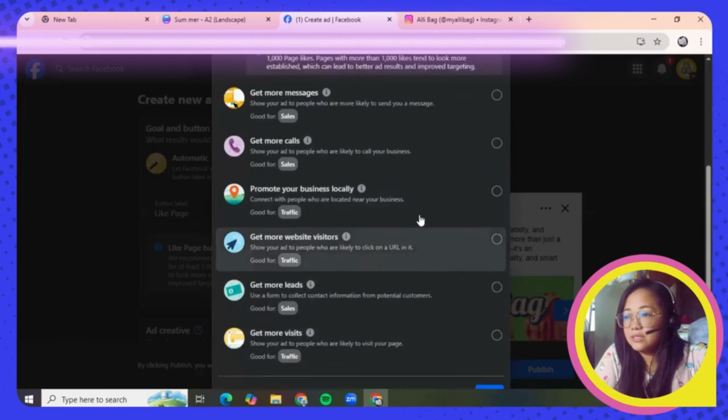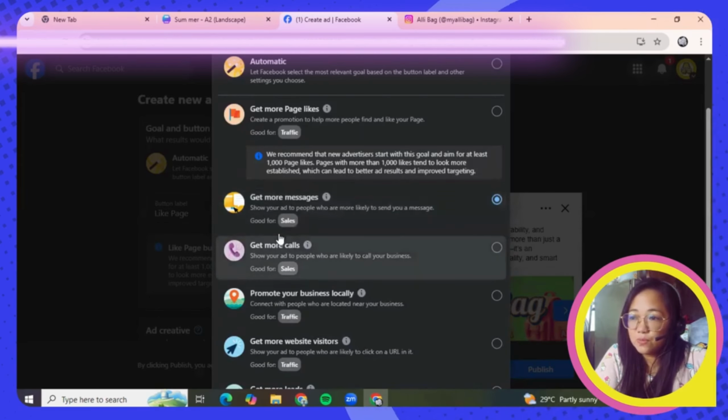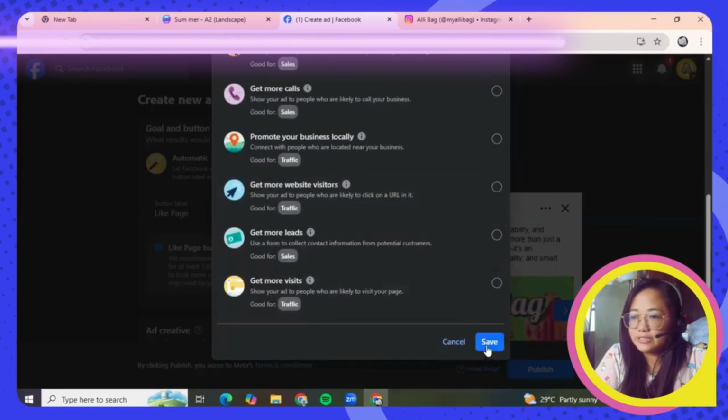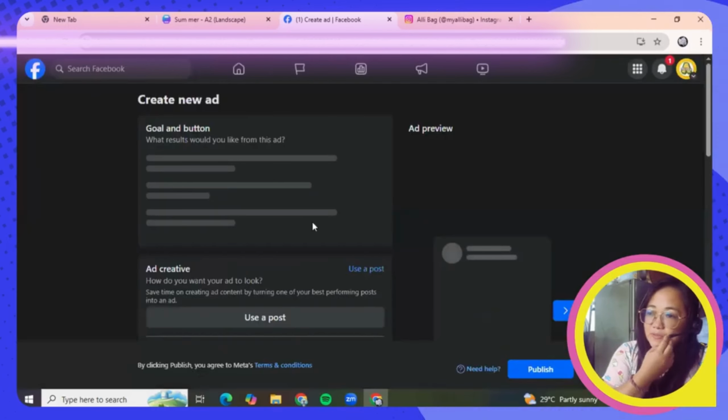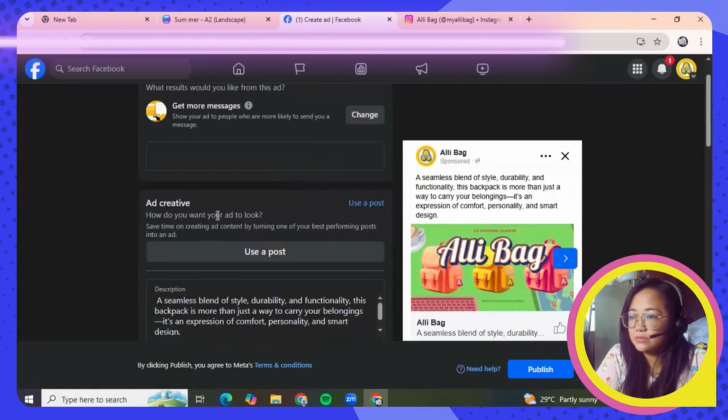On this Facebook ad, let's say I want to get more messages. That's why I'm going to post Facebook ads, and this is for sales. This is the conversion, traffic, sales. These are the conversions. So I'm going to get more messages for higher sales, and then I'm going to hit save here. Let's wait for it to load.